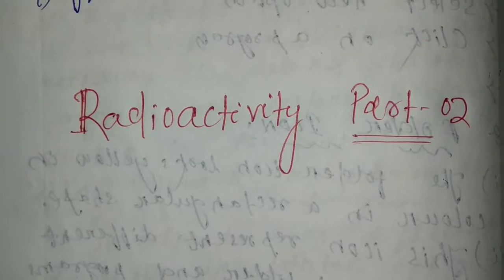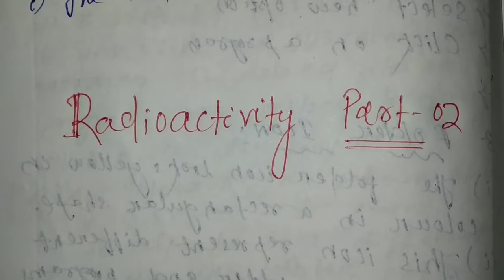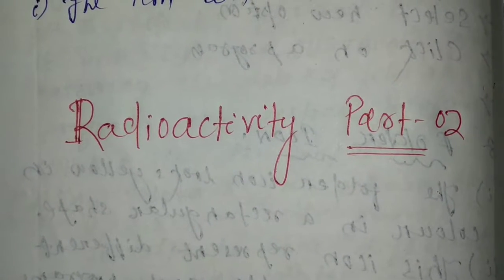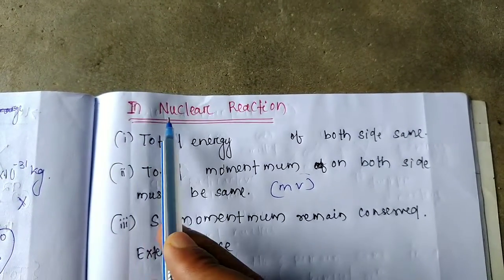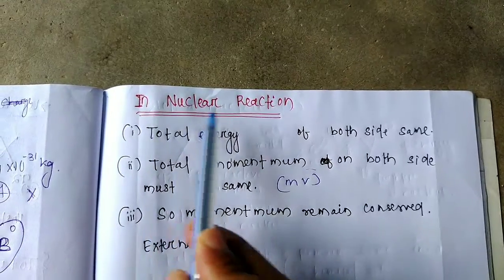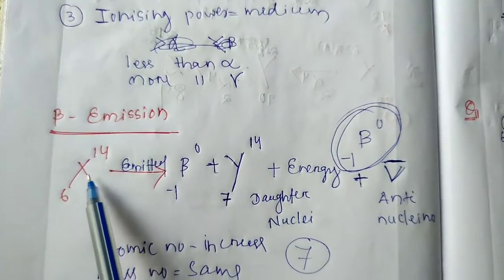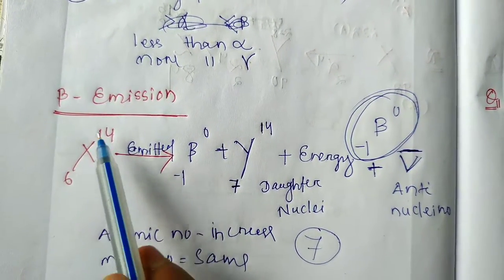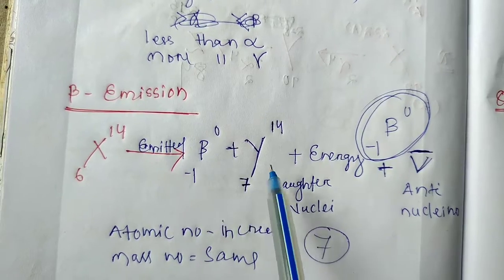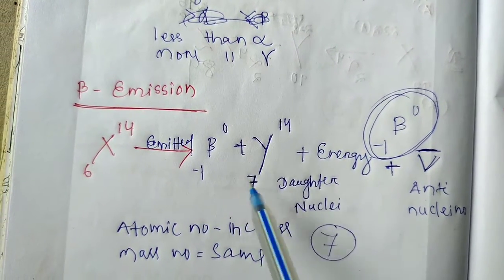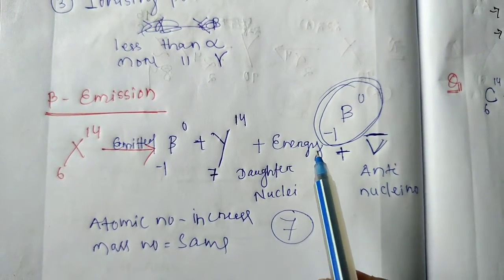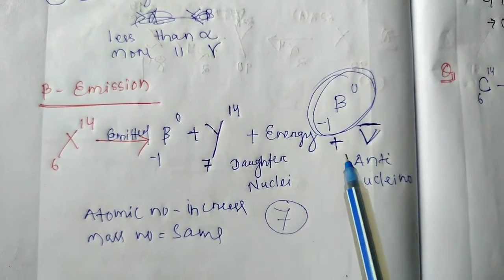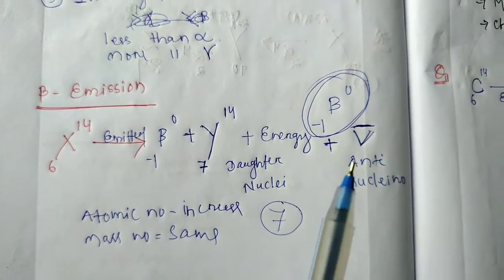So our radioactivity part 1 is complete. Then comes radioactivity part 2. Students, what is a nuclear reaction? In a nuclear reaction, this is the radioactive nucleus. A beta particle is emitted. Then the rest is the nucleus, named the daughter nucleus, and some energy is also emitted, and with the energy an anti-neutrino is also emitted. Students, this is a nuclear reaction.